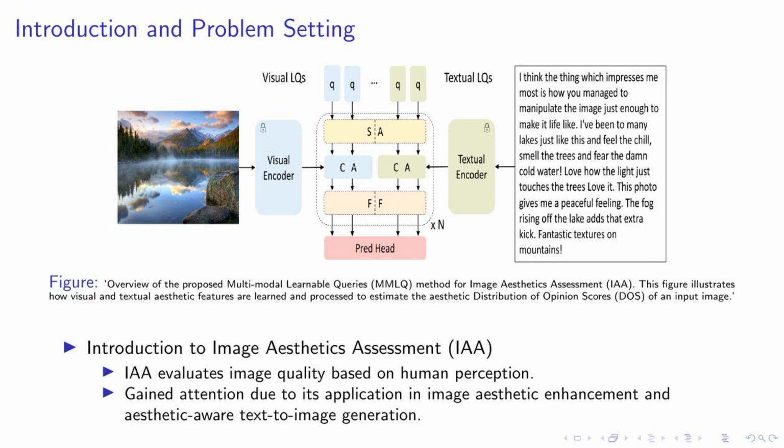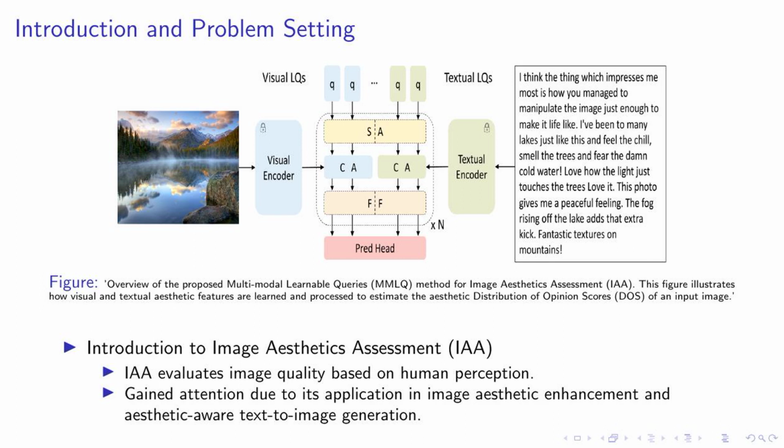Now, what is image aesthetics assessment, or IAA? It's a method to evaluate image quality based on human perception. It's not just about pixels and resolution, but about how humans perceive and appreciate the aesthetics of an image. IAA has gained significant attention recently, especially in the fields of image aesthetic enhancement and aesthetic-aware text-to-image generation. These applications are becoming increasingly important in the era of social media and digital content creation.